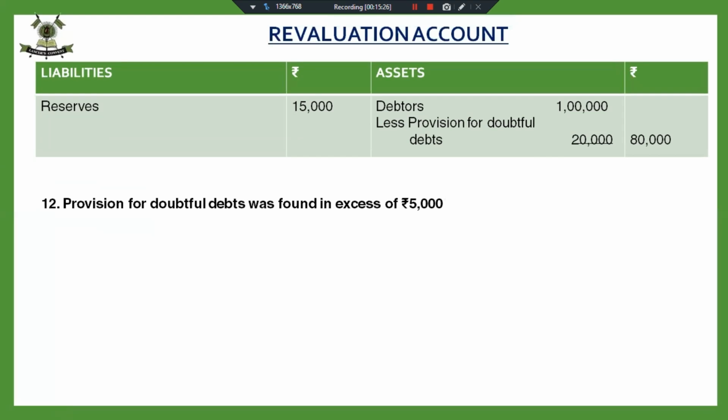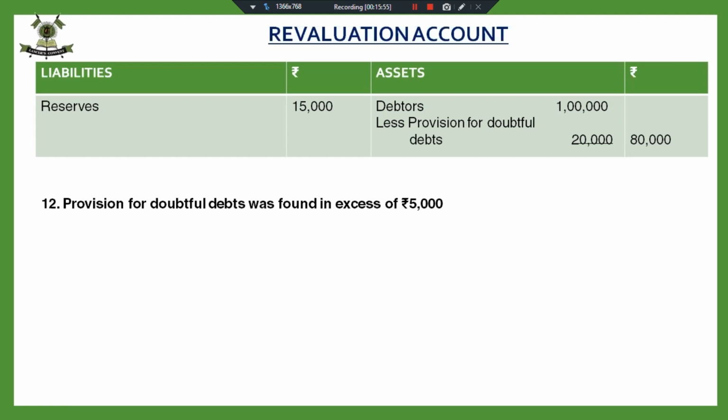This is simple. Provision for doubtful debts was found in excess of rupees 5,000. You tell me the answer quickly. What is to be done with the provision found in excess? I have discussed a similar type of adjustment in the last class.